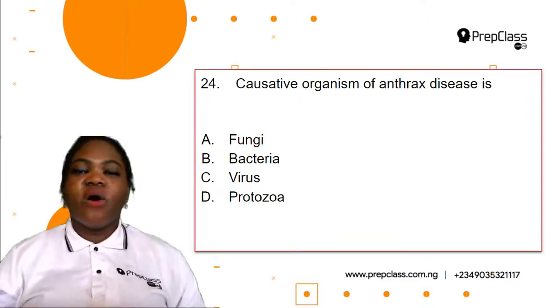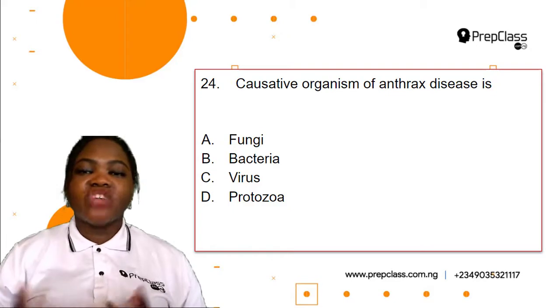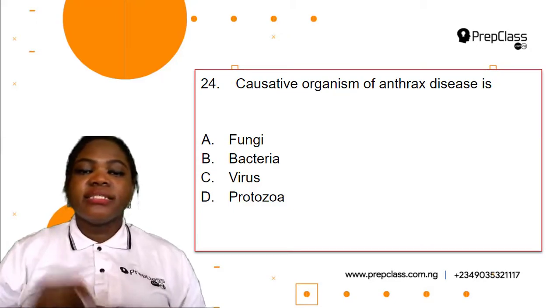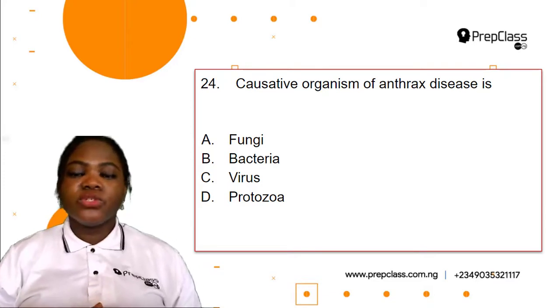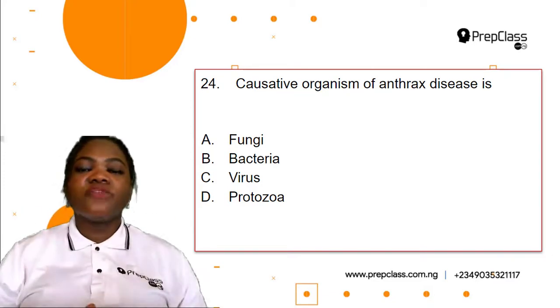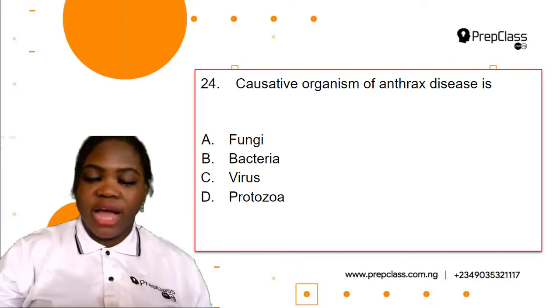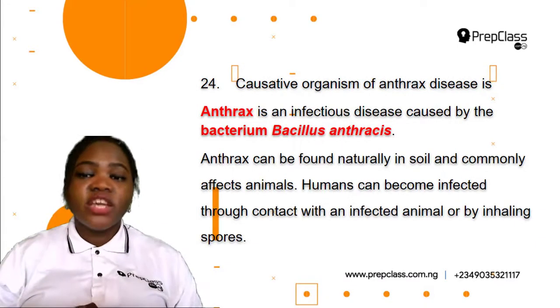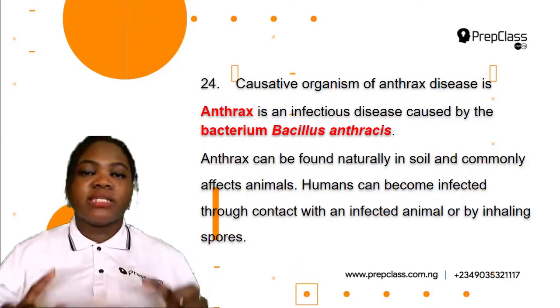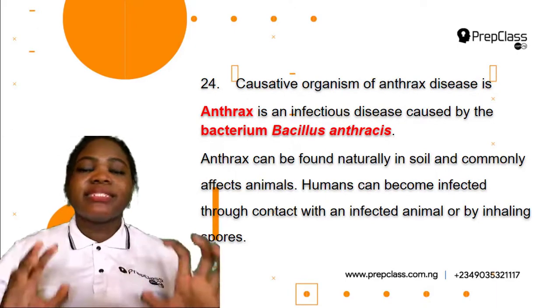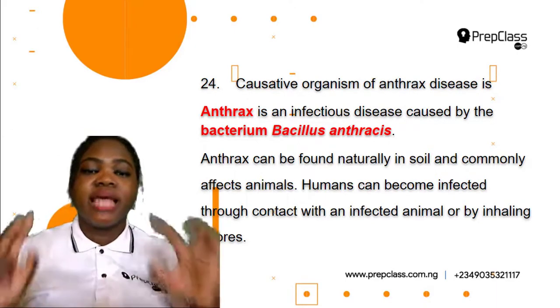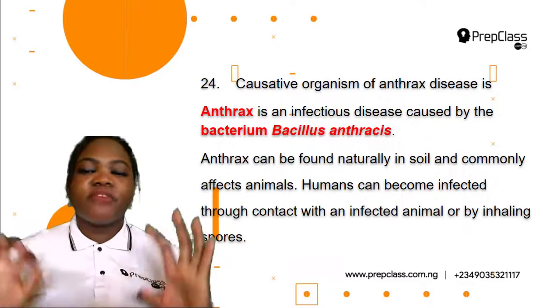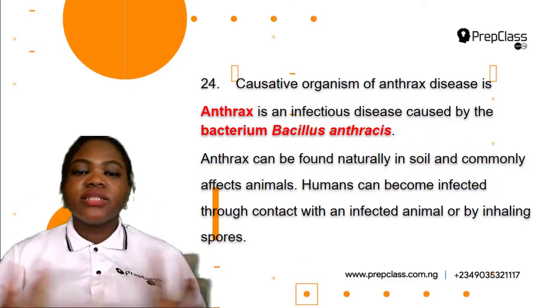Now, number 24, causative organism of anthrax disease is A, fungi, B, bacteria, C, virus, D, protozoa. So the first thing is to find out the meaning of anthrax. What kind of disease is anthrax? So anthrax is an infectious disease caused by the bacterium Bacillus anthracis. That is the name of the bacterium that causes anthrax. So anthrax can be found naturally in soil.